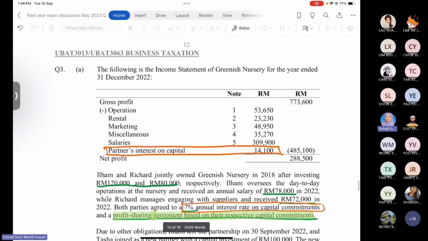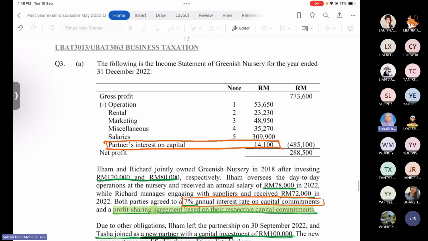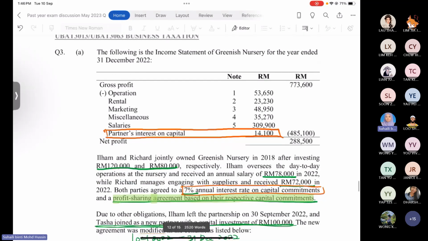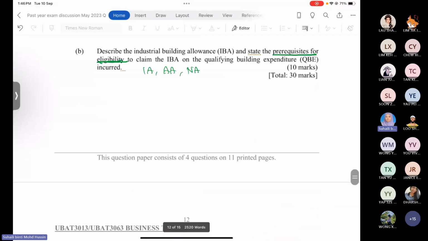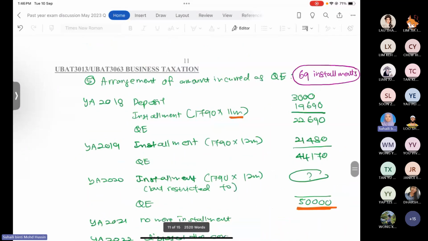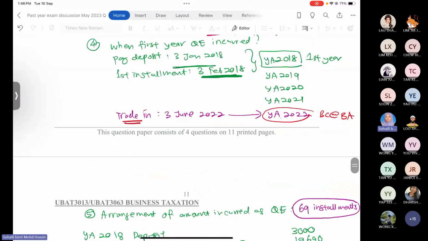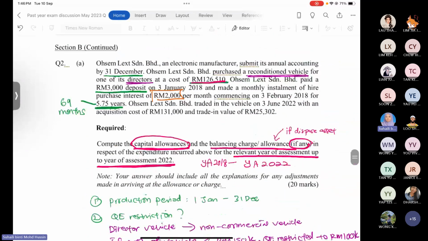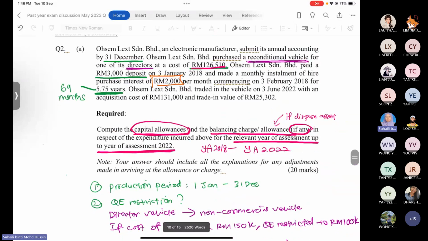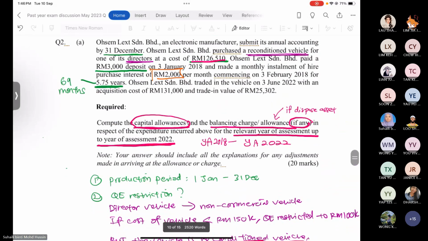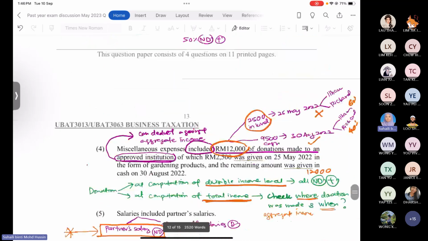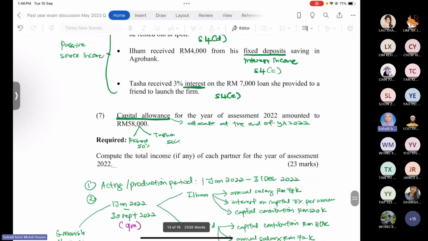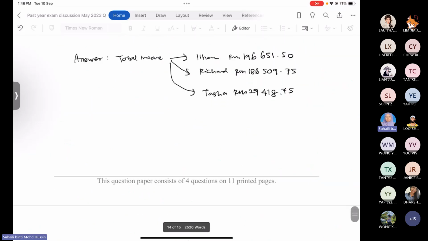So next week I will proceed with section B, same past year questions, May 2023 and May 2024, but I'm more focused on tax computation for the partnership because I believe most of you will answer partnership. I also will show a little bit how to calculate the capital allowance, in case some of you want to answer the capital allowance. I will also cover capital allowance in the tutorial class this week, so maybe you can relate back. I stop here because it's near the end of the class. I will share this later.